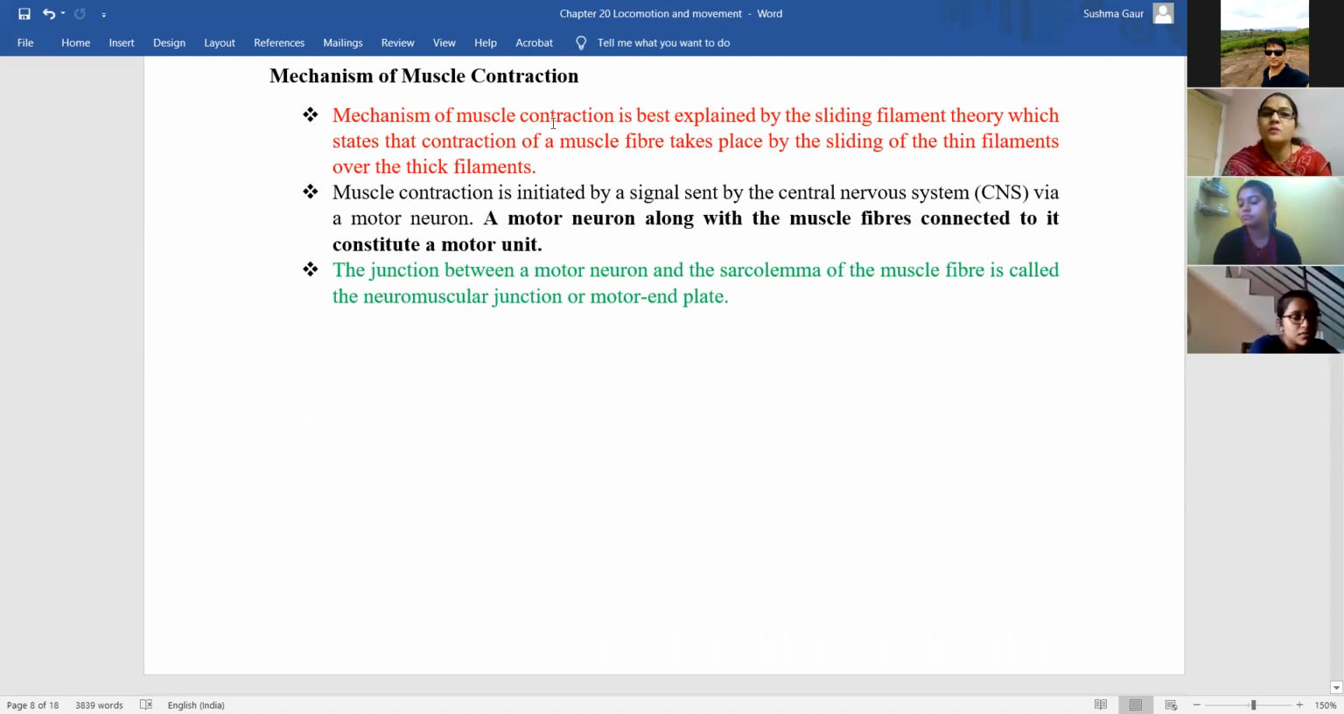So, muscle contraction mechanism is explained with the help of a theory known as sliding filament theory. Remember this? According to this theory, the contraction of a muscle fiber takes place by sliding of thin filaments over the thick filaments. So, Risha, can you please explain me what does it want to say, that the contraction of muscle fiber will occur because of a sliding of thin filaments over thick filaments? Can you explain me? What does it mean?